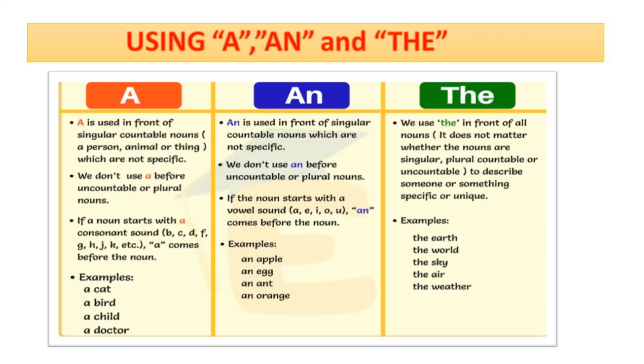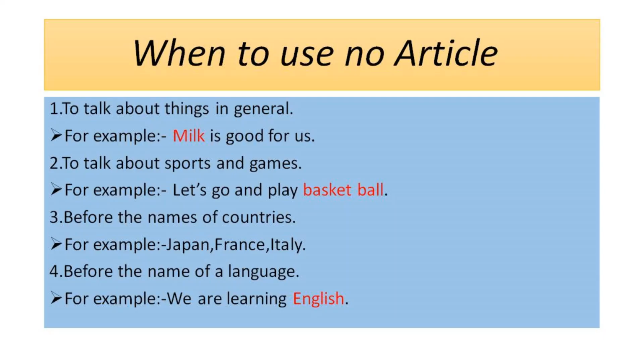The. We use the in front of all nouns. It does not matter whether the nouns are singular, plural, countable or uncountable, to describe something or someone specific or unique. For example, the earth, the world, the sky, the air, the weather.